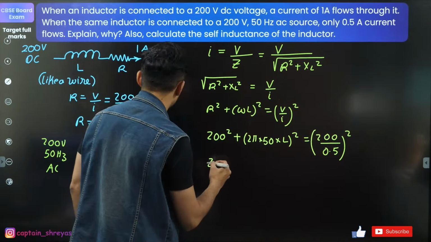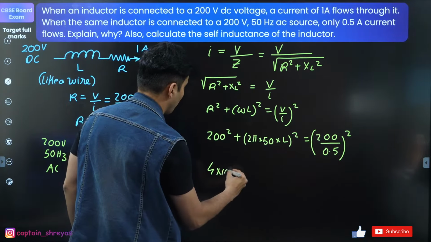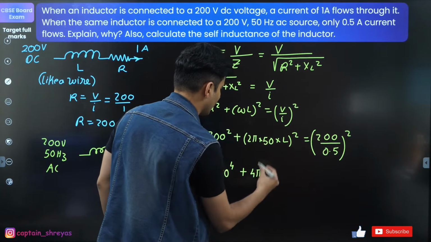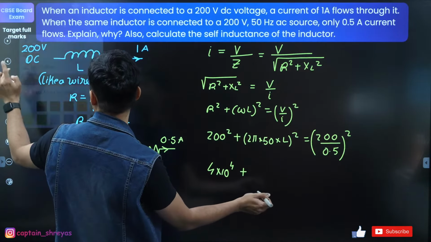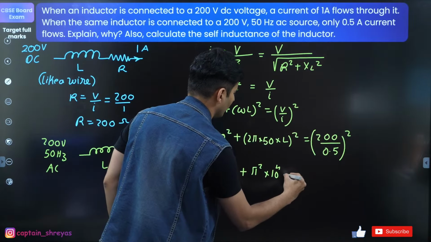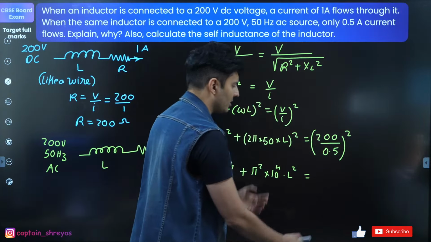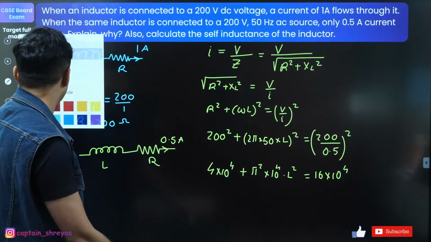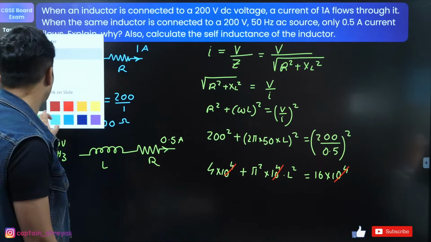So this will be 2 square, which is 4, which is basically 4 into 10 to the power 4, plus this will be 4 pi square, and 2 into 50 is basically 100, so I can just write it as pi square into 100 square, which is 10 to the power 4 into L square, which is equal to 200 by 0.5, which is 400. 400 square is 16 into 10 to the power 4. 10 to the power 4 cancels everywhere. And from that you should get the value of L square.